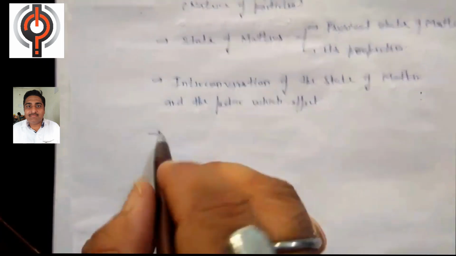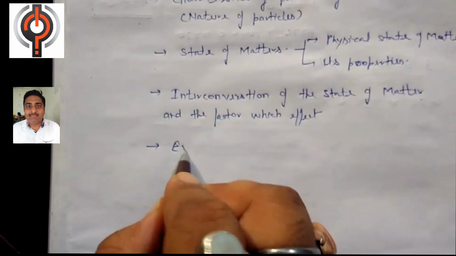After studying this topic we will proceed toward the evaporation process.